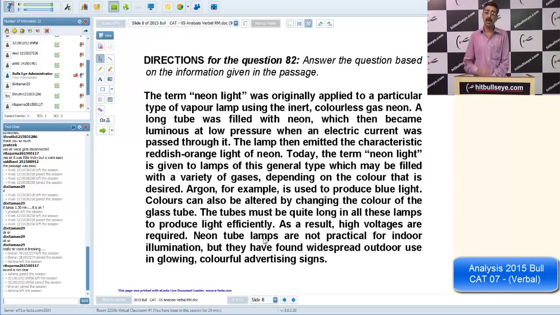Now we shall be asked an inference based on this. Whenever we are asked an inference, do not pick the choice which is based on an example in the passage. The trick is very simple. It should be something based on the facts given in the passage, not the example.